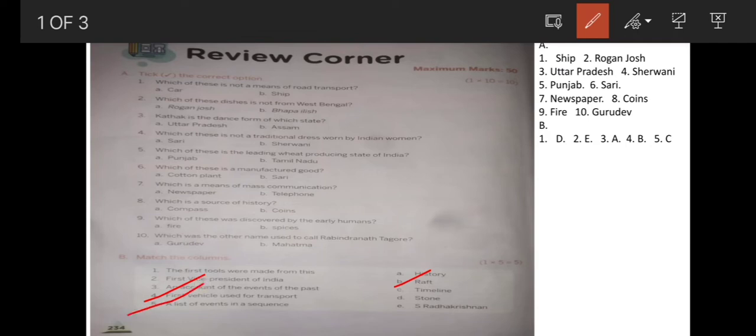5. A list of events in a sequence. That is timeline. Timeline is a list of events. That means whatever happened in the past is written in sequence, in order, according to the date. So timeline is a list of all the important events that happened in the past. We know the exact date and time of the events that happened in the past.